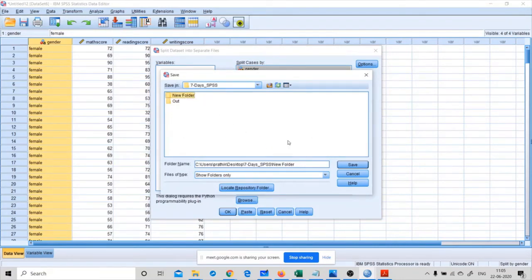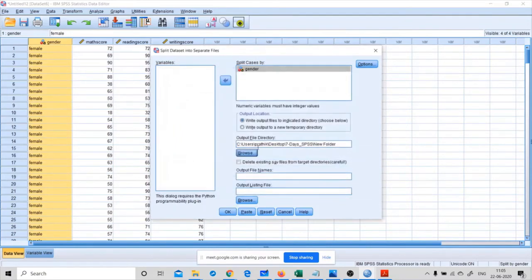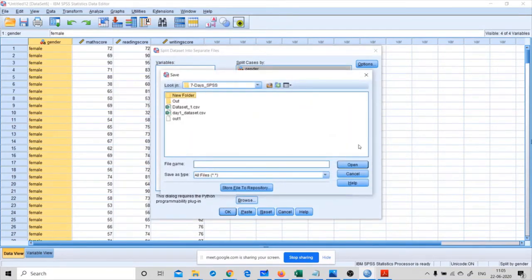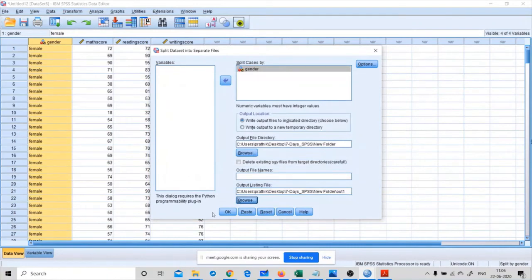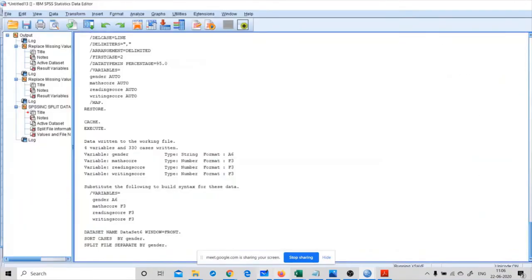I didn't do any renaming, so the new folder itself, and browse. I'm using this out. File name output 1, save, then click on OK.